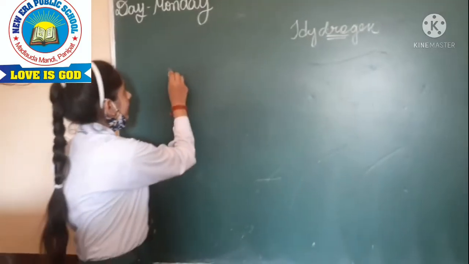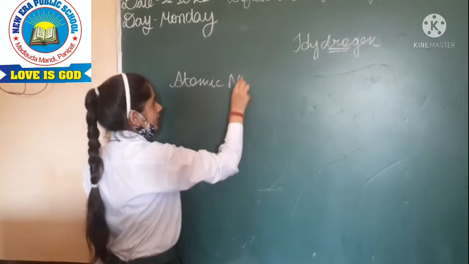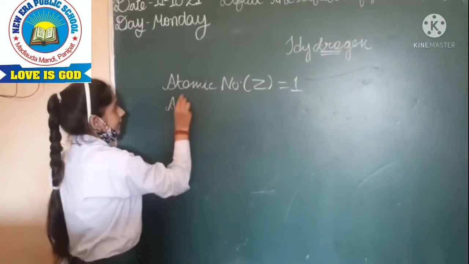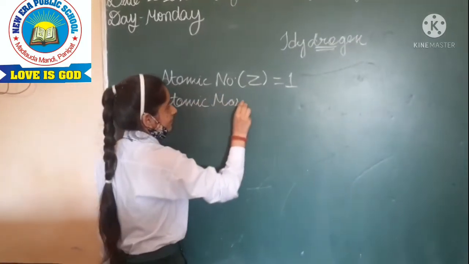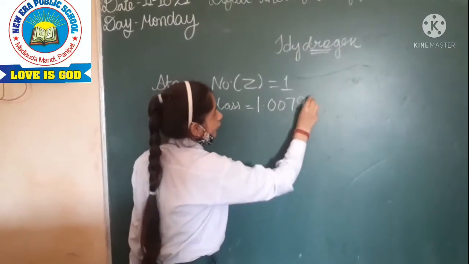Its atomic number is 1 and atomic mass is 1.00794.